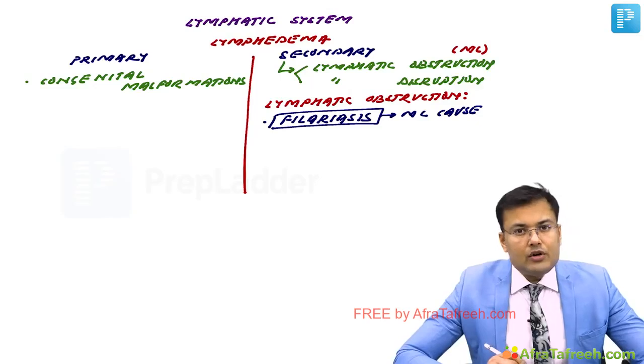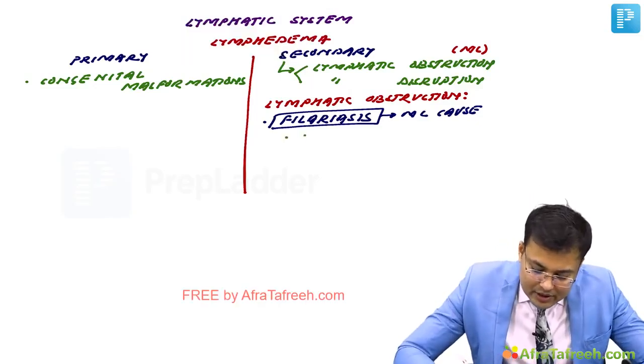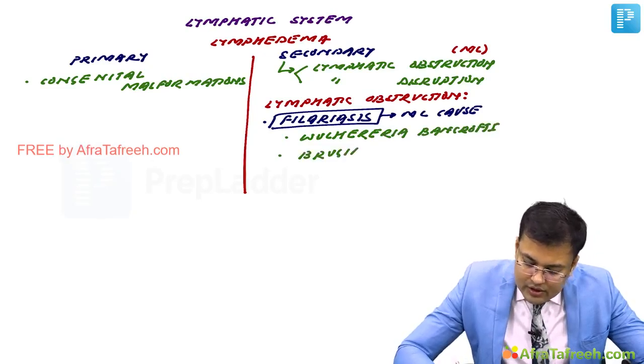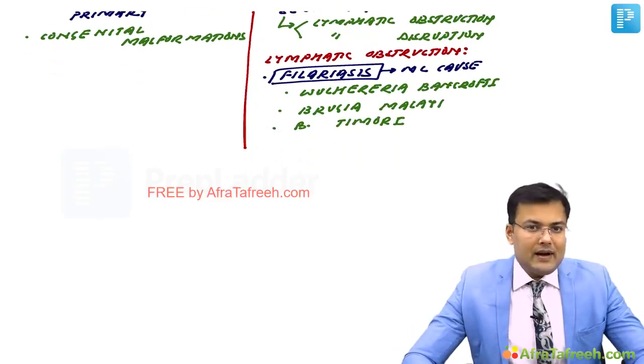It is caused by Wuchereria bancrofti, and also by Brugia malayi and Brugia timori. Clear? So overall, the most common cause of lymphedema is filariasis.